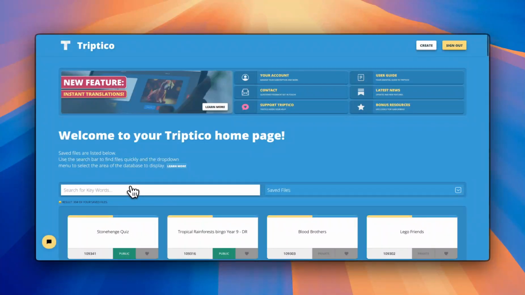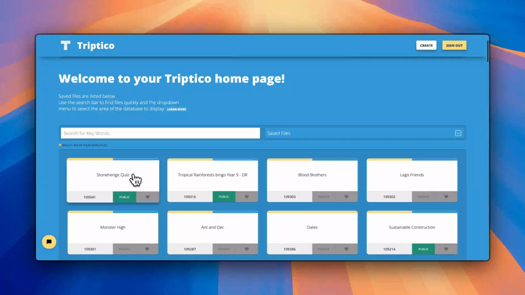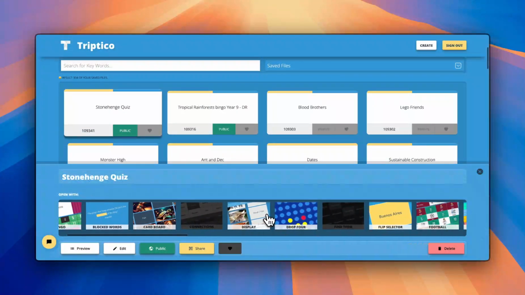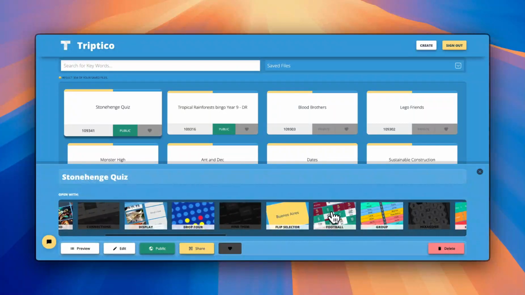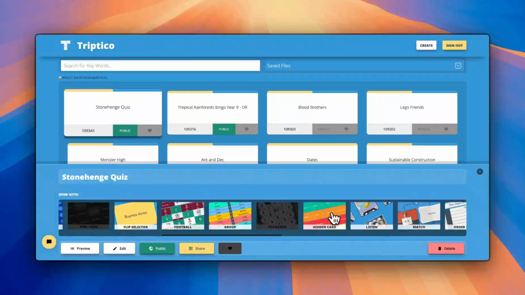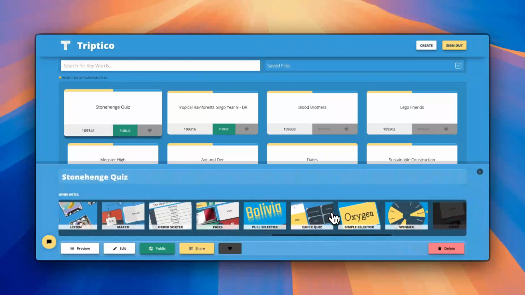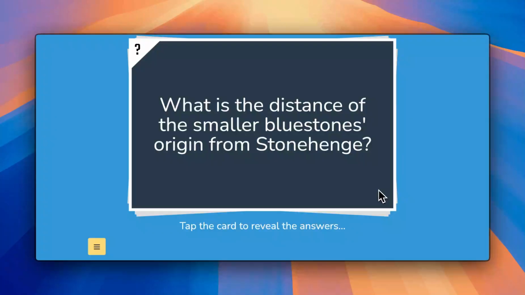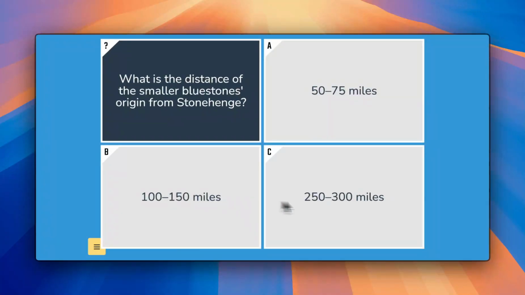So we've now got a new save file, Stonehenge quiz. I can open it with lots of different resources. I could open it with bingo or blocked words, cardboard. Obviously it'll work quite nicely with a quiz resource like football or a hidden card, or I could try quick quiz, but we'll go for 10 in a row, which is a nice simple one. And so it will display our question: what's the distance of the smaller bluestones' origin from Stonehenge? And then we get our 3 answers: 50 to 75 miles, 250 to 300, or 100 to 150.